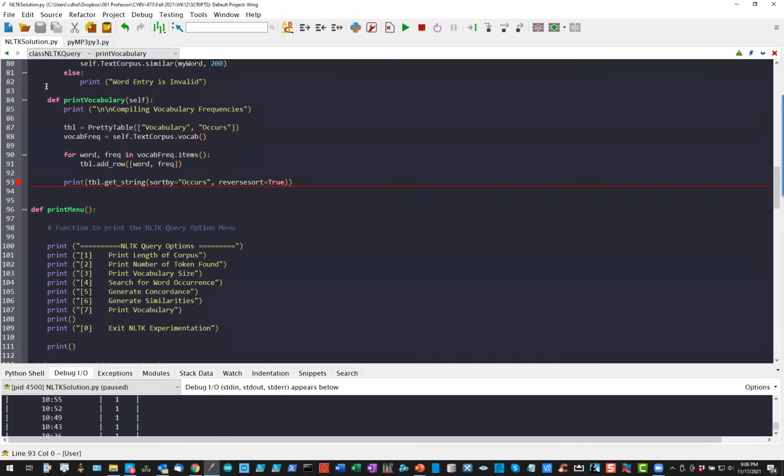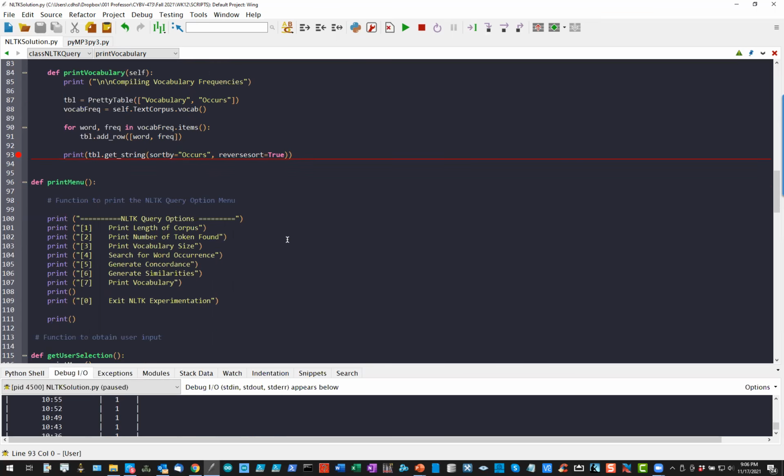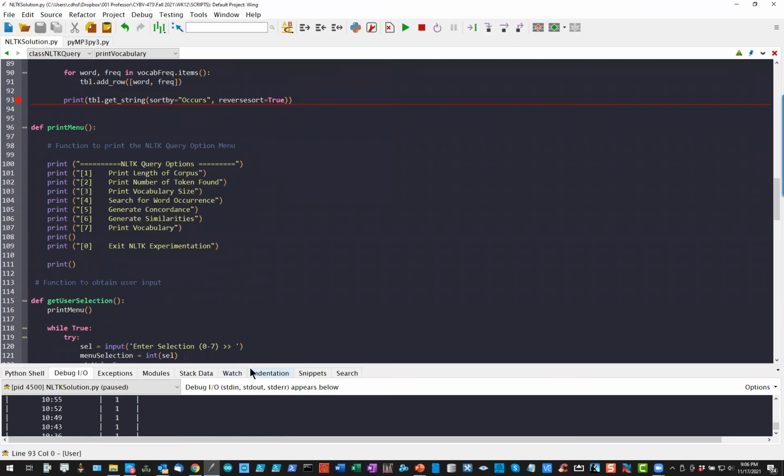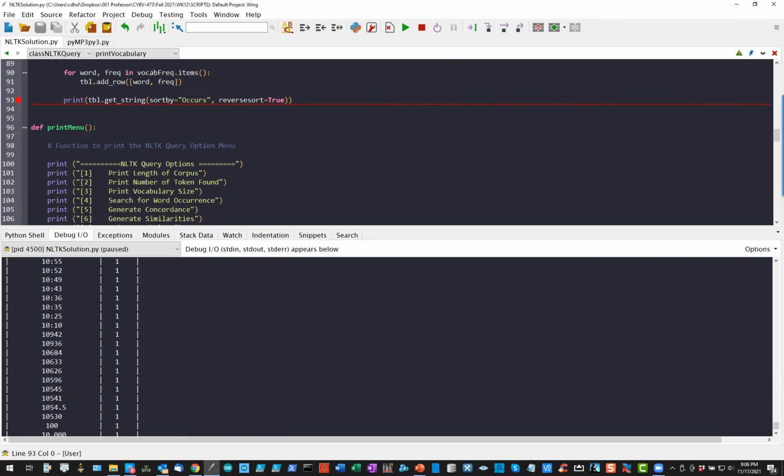Because I printed out the table sorted by occurs, which was the second field within my table, which was the value, and I do a reverse sort, the ones that occur most often will come to the top of the table because I'm basically sorting based on the occurrence.